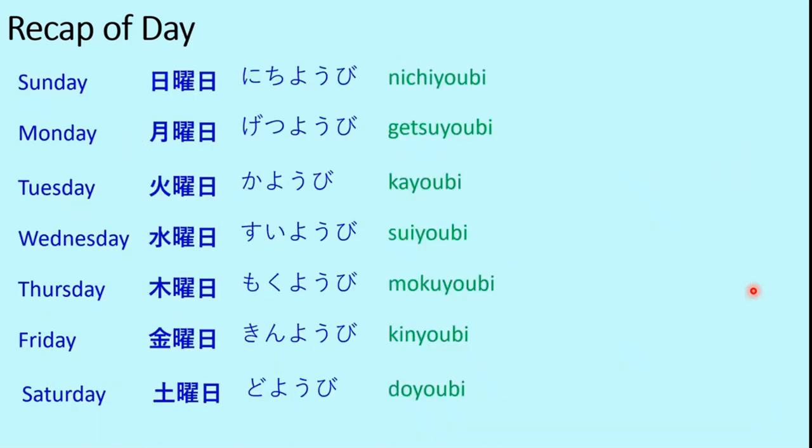Next is the 7 days of the week. We have discussed all these in minute details earlier, so do watch the lessons as said earlier. For now, Sunday is Nichiyobi, Monday is Getsuyobi, Tuesday is Kayobi, Wednesday is Suiyobi, Thursday is Mokuyobi, Friday is Kinyobi, and Saturday is Doyobi.